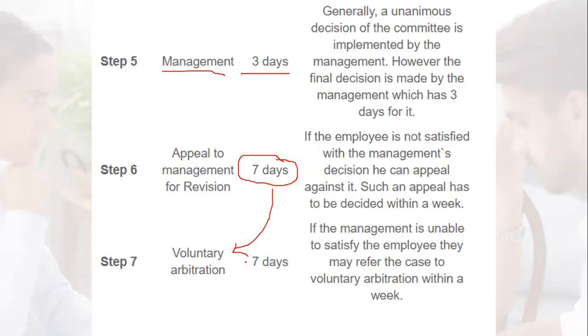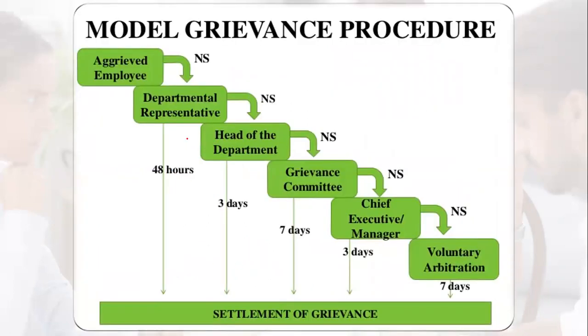So these are the steps in the model grievance procedure that should be followed in each and every organization in case of employee dissatisfaction or employee grievance. More specifically, I have jotted down here what would be more clear to you. Once again, the aggrieved employee will first go to the departmental representative, that means the supervisor. Then he will give the decision within 48 hours. If not satisfied, then the employee will go to the head of the department, who is supposed to decide within 3 days.